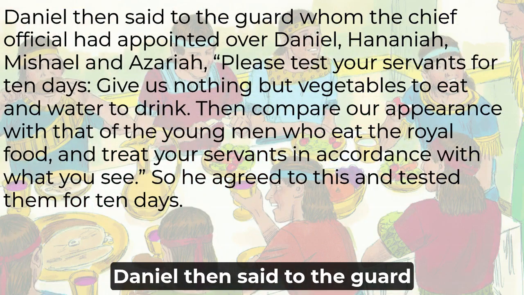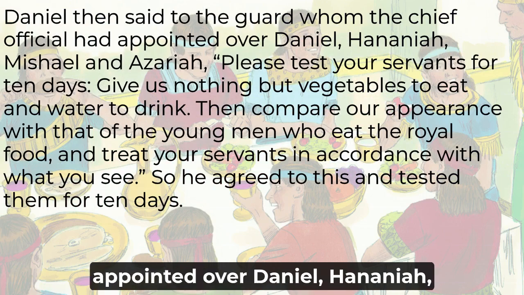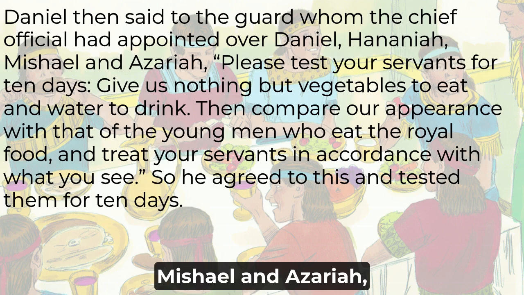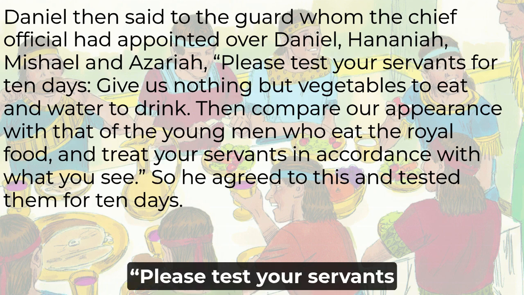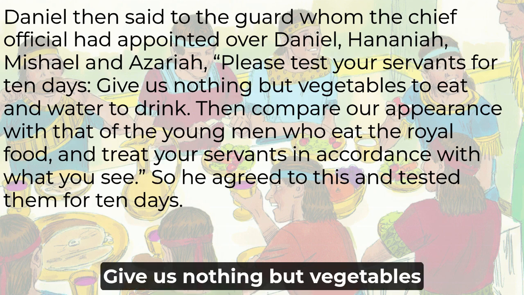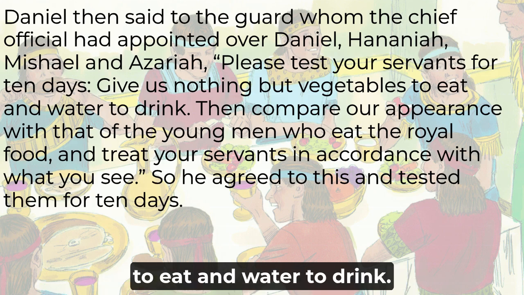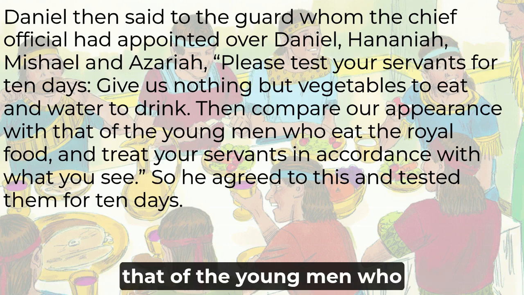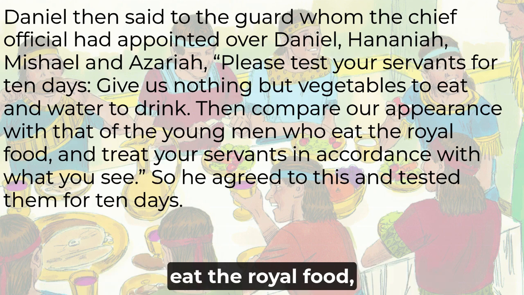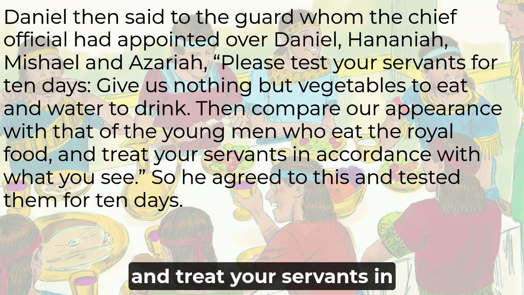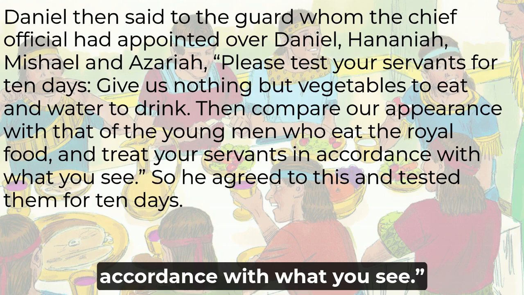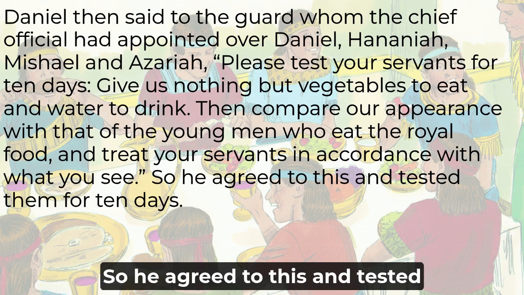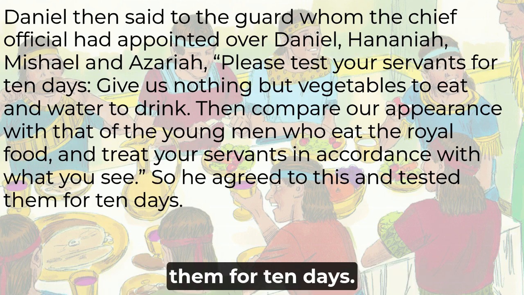Daniel then said to the guard, whom the chief official had appointed over Daniel, Hananiah, Mishael, and Azariah, "Please test your servants for 10 days. Give us nothing but vegetables to eat and water to drink. Then compare our appearance with that of the young men who eat the royal food, and treat your servants in accordance with what you see." So he agreed to this and tested them for 10 days.